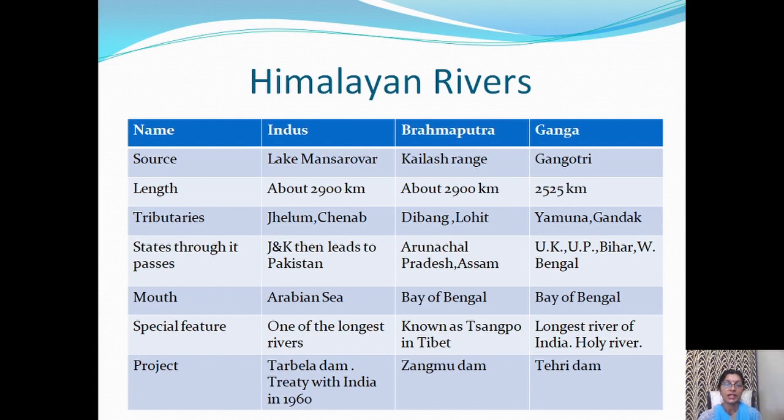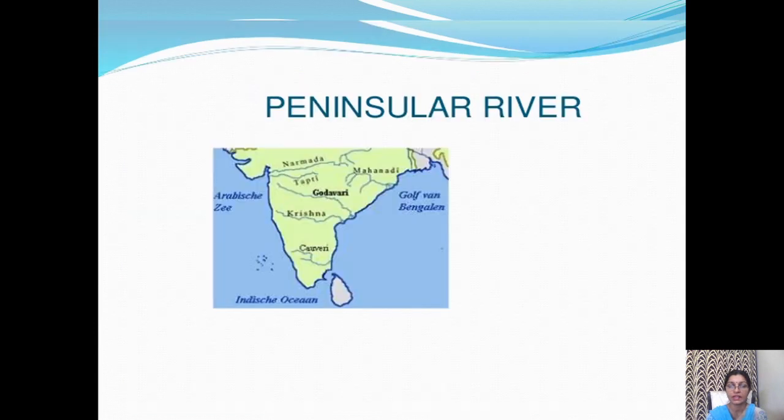Special feature: Indus is one of the longest rivers of the world. Brahmaputra is known as Sangpo in Tibet. Ganga has the longest river basin in India, and it is the holy river of India. We worship river Ganga. Project: Tarbela Dam is built across river Indus, Jamuna Dam across Brahmaputra, and Tehri Dam across river Ganga.